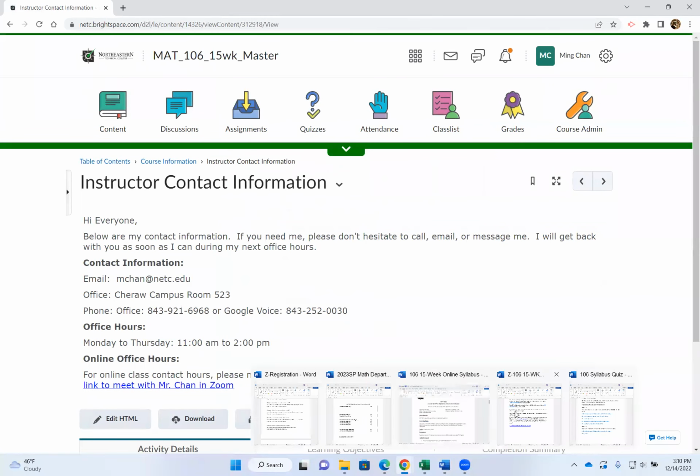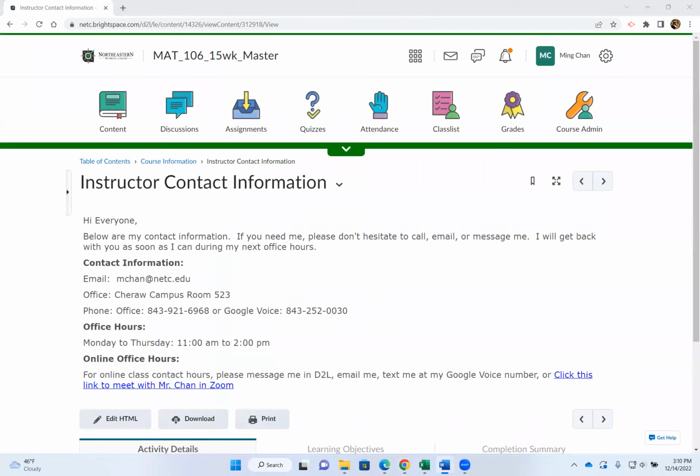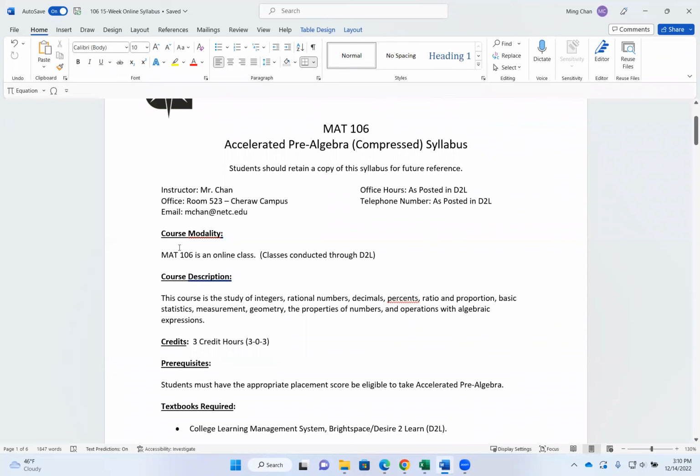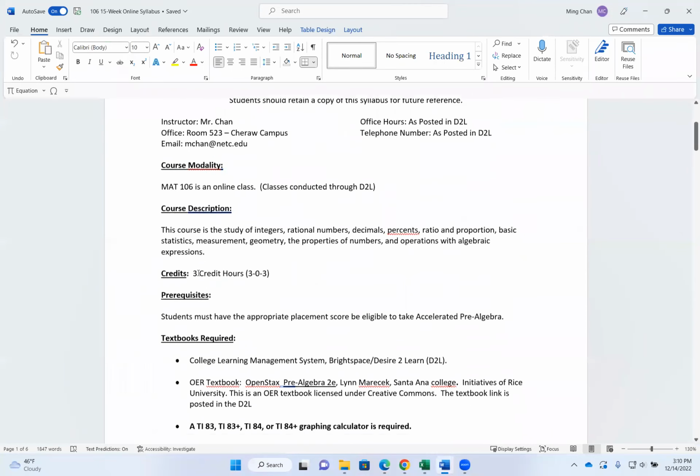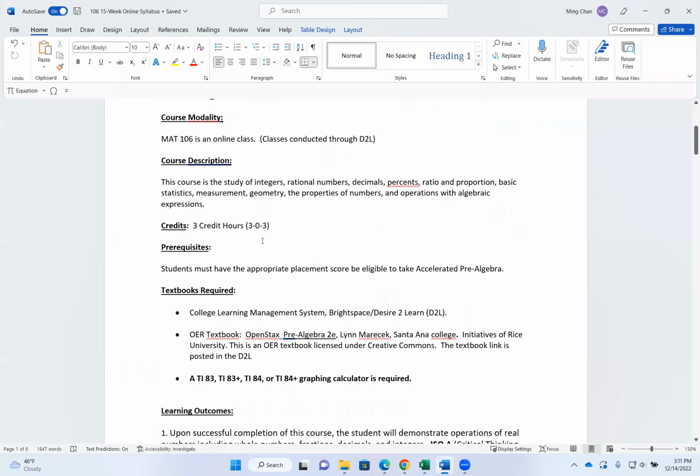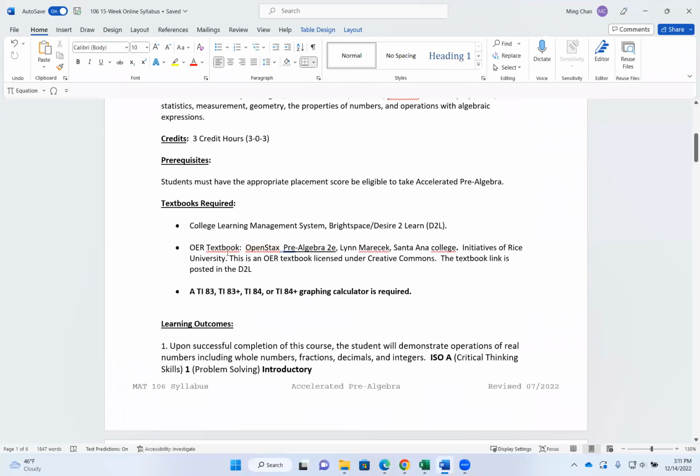All right, let's go over the syllabus real quick. All right, the modality is this is an online class, so everything is online. You can read about our course description, what you'll be learning for this class. Required materials, the textbook. We do have an open source education textbook, an OER textbook. So I use it for reference. You don't really have to print it. You can just click on it and also use it for reference. But mainly, the course material is based on the lecture handouts and lecture videos.